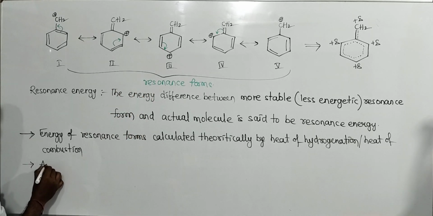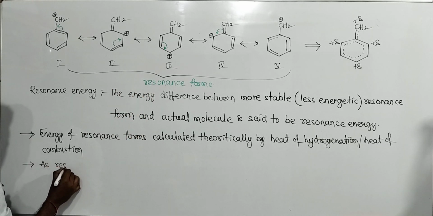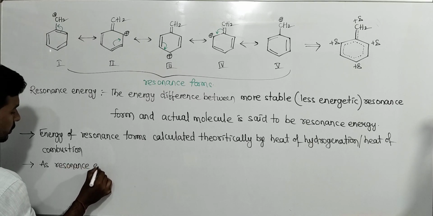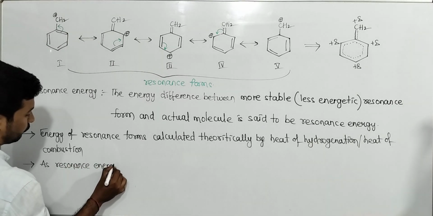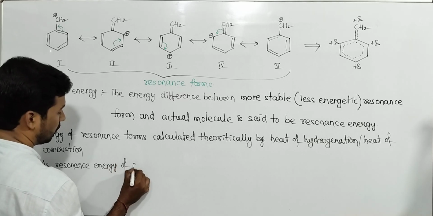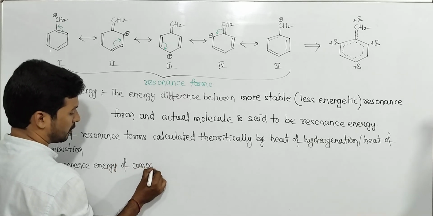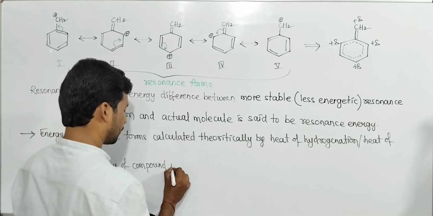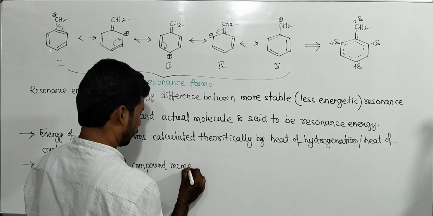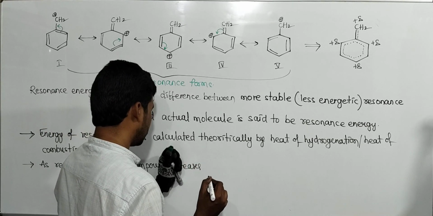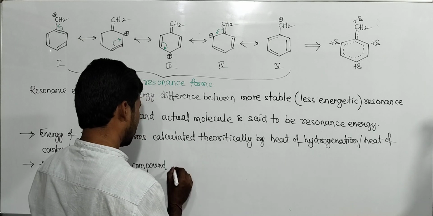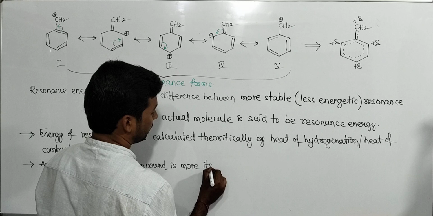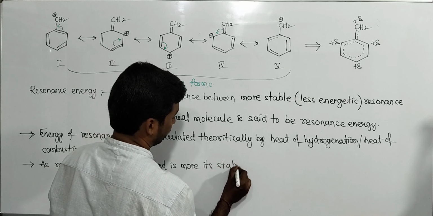As the resonance energy of a compound increases, its stability is more.